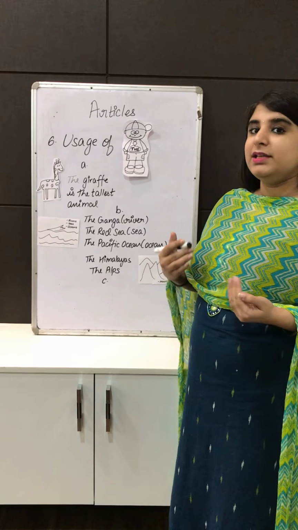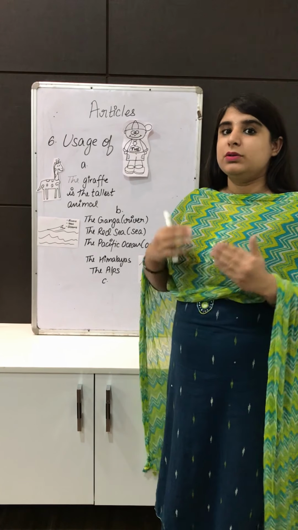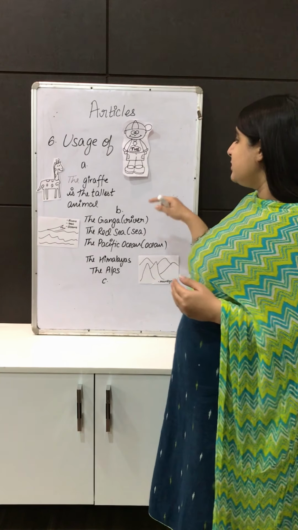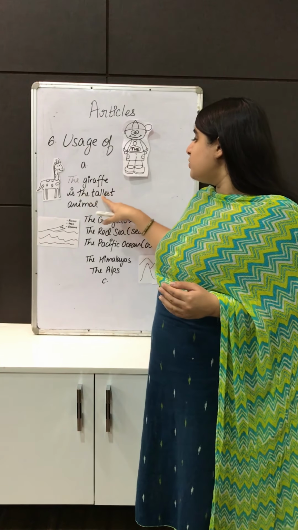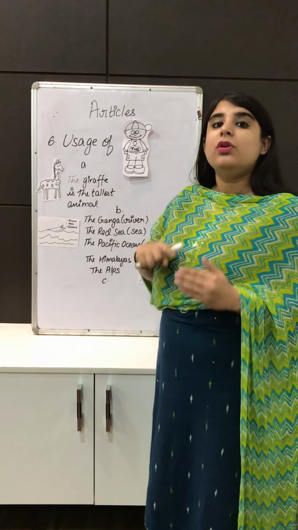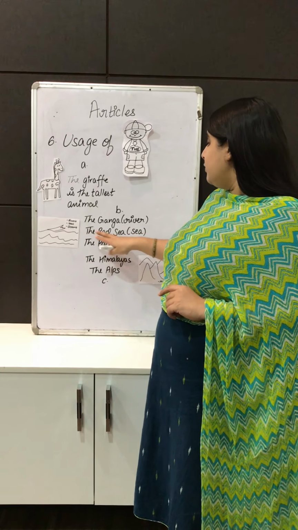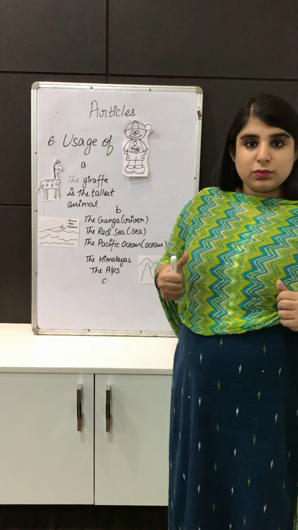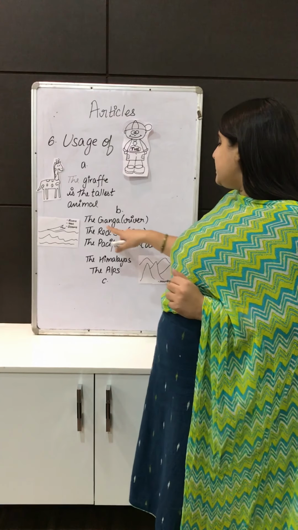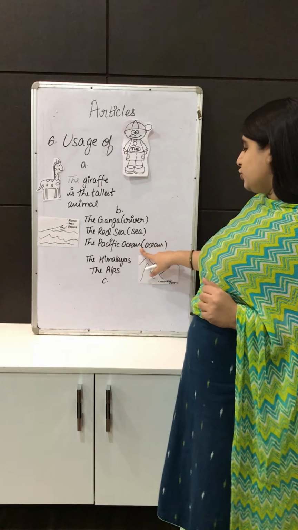Now let us see in detail the usage of the. So when we are talking about a whole class of animals, then we use the before it. Say when I am saying giraffe is the tallest animal, I am going to use the article the because I am talking about all the giraffes in the world. Here when I say rivers, seas and oceans, before all the rivers, seas and oceans, we are going to use the article the. So we say the Ganga, the Red Sea and the Pacific Ocean.